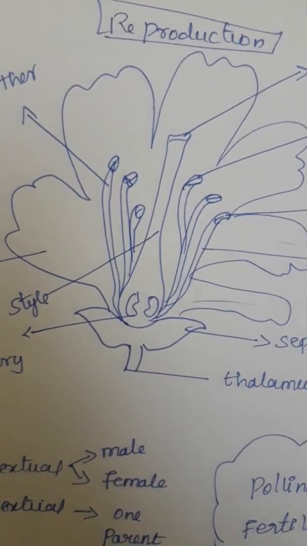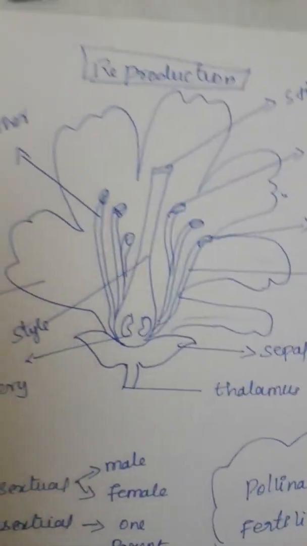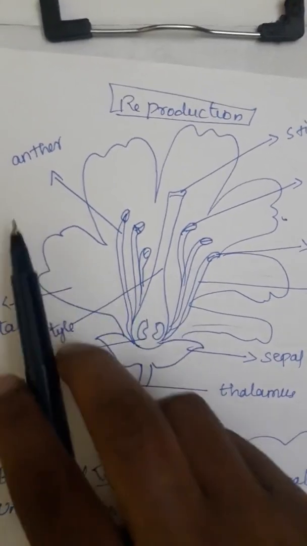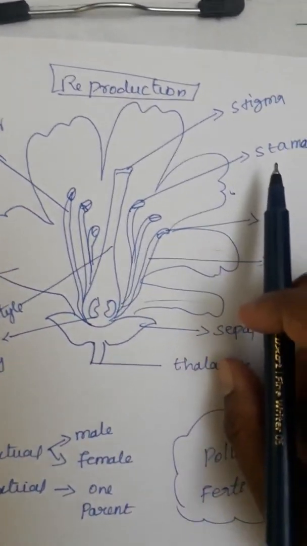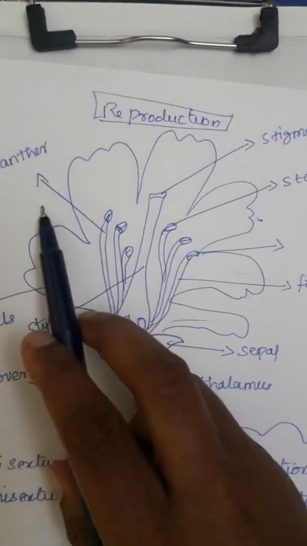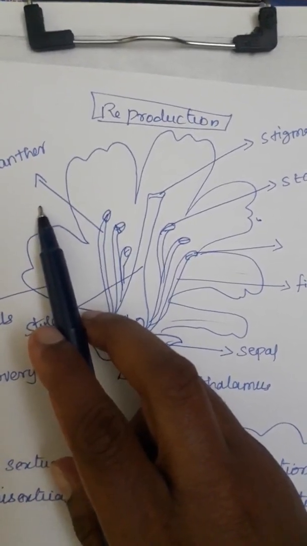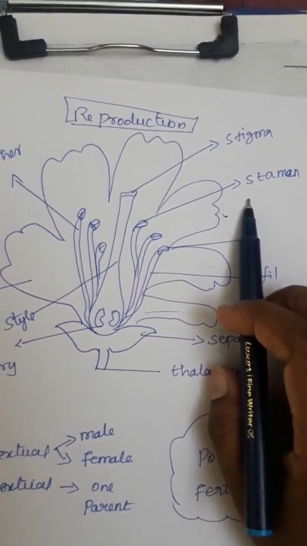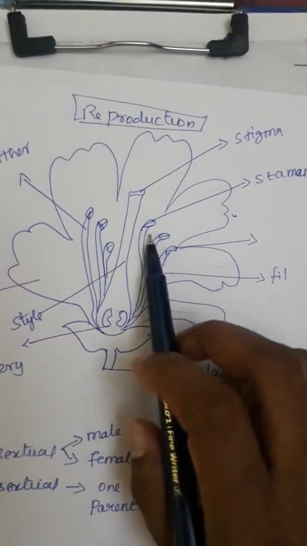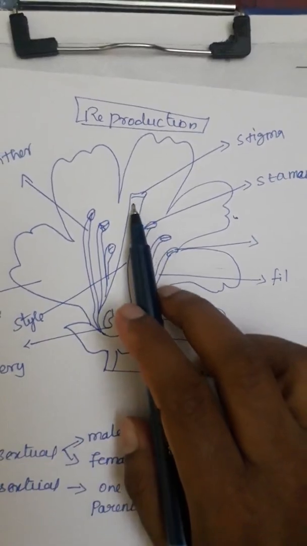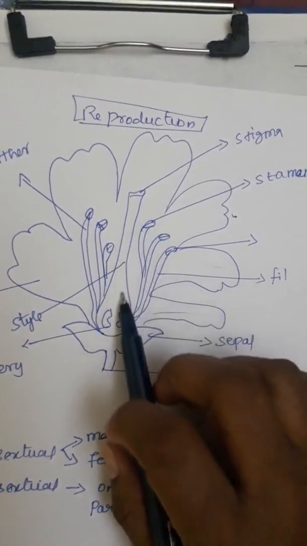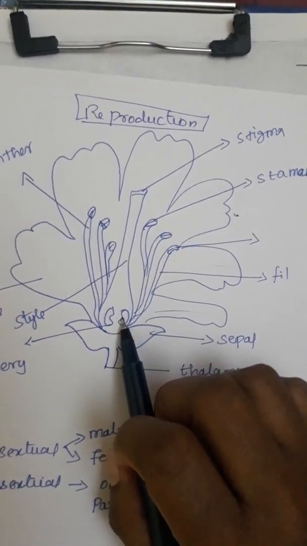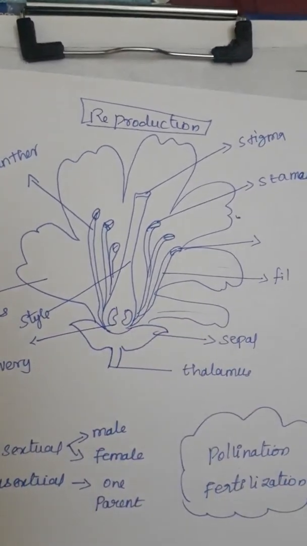Then we are going to see fertilization. Fertilization means, in this hibiscus flower we have the anther and the pistil. Anther is the male reproductive part, and the pistil is the female reproductive part. When the pollen grains come to the stigma and travel to the ovary, they make a new zygote. This is called fertilization.